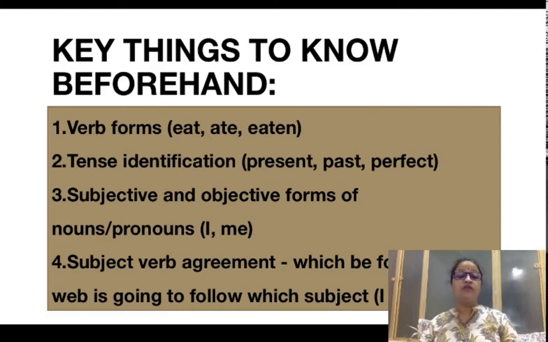And the fourth thing that you have to know beforehand is subject-verb agreement. Which noun or which subject, because subjects are usually noun or pronoun only, takes which verb as a helping verb. For example, I takes am, I am working, whereas you takes are, you are working.